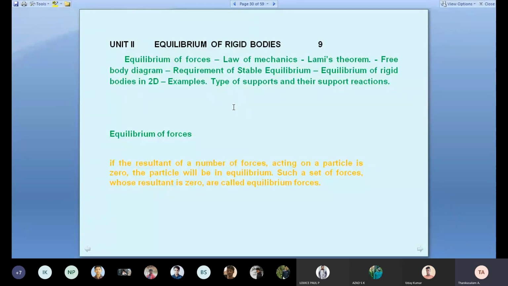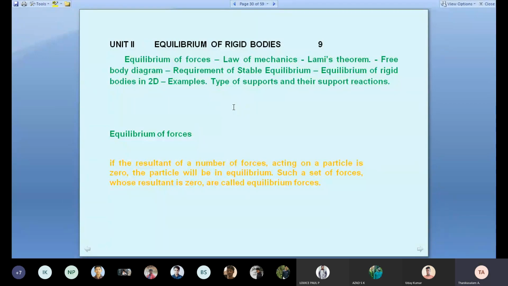It has shape and size. It has force effect and moment effect. In a particle, students, there is only force effect. We can only push or pull, not rotate. A particle is of small size; it does not have shape and size. A particle has only mass.